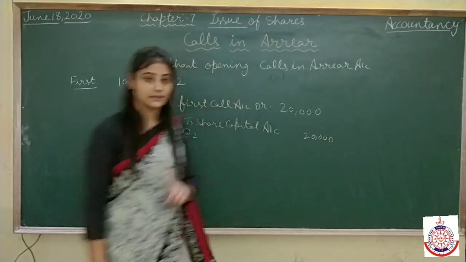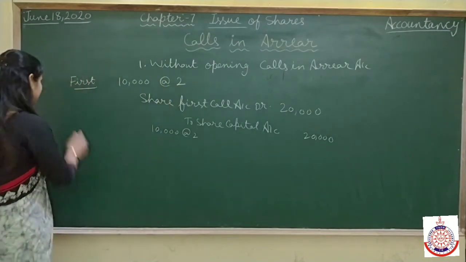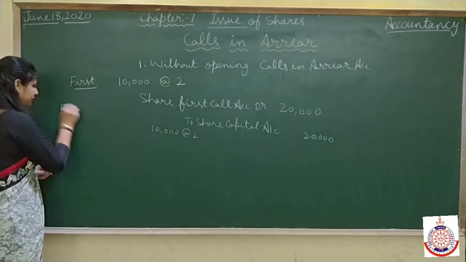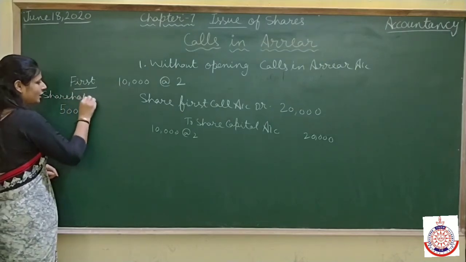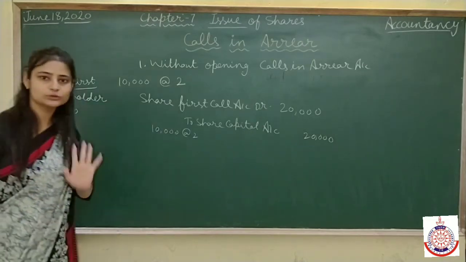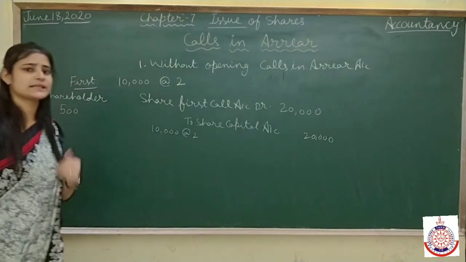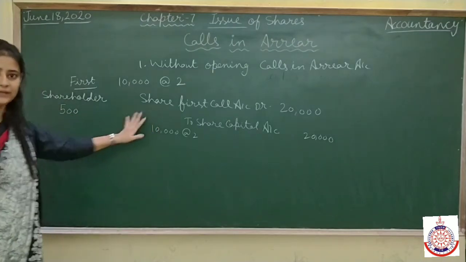Clear this thing? Now come to this point: one shareholder who is having 500 shares refuses to pay the money, or fails to pay the money which is due from him.